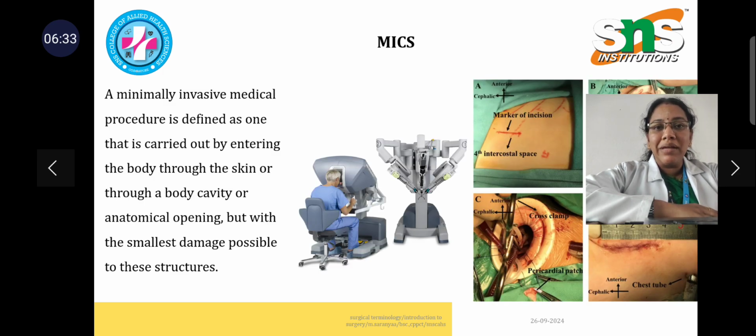Finally, we are going to see about minimally invasive cardiac surgery, which involves a machine called the Da Vinci system. It is a medical procedure carried out by entering the body cavity through the skin or through an anatomical opening, with the smallest damage possible to these structures. It involves making a small hole directly on the patient's chest wall rather than a conventional sternotomy, to visualize the heart through a camera and through robotic surgery, to access the damage and to cure it.